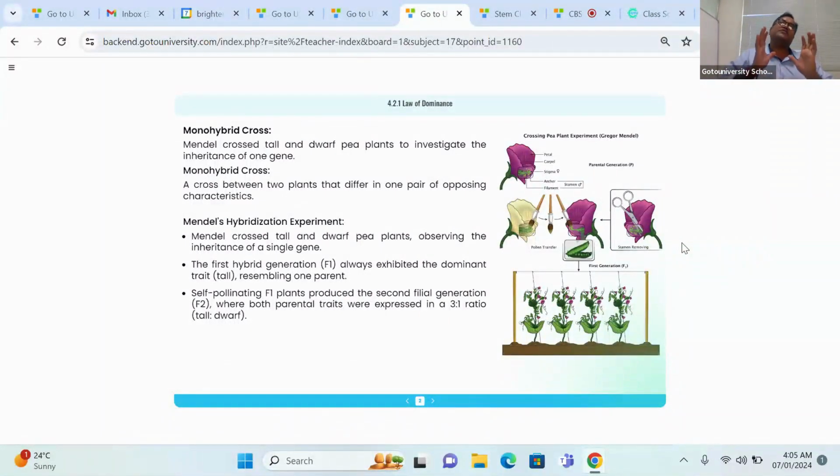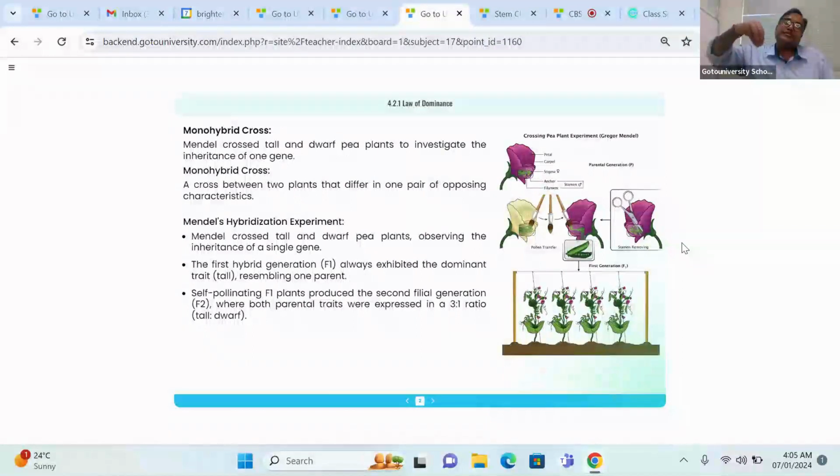So why do we need to do this in the bisexual flower? Because in a bisexual flower, there is little chance of cross pollination and a maximum chance of self pollination. What do you mean by self pollination? The pollen grain spreading within the same flower. That is called self pollination.